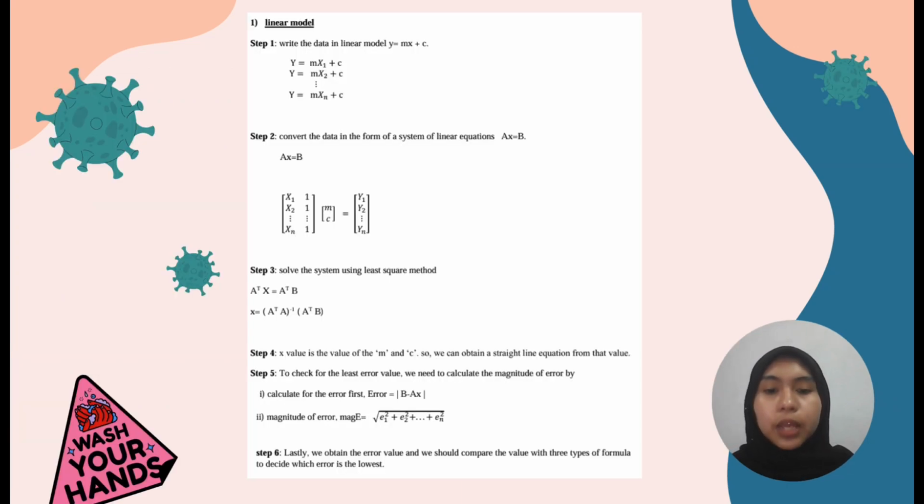Here are the steps for obtaining the magnitude of error of the linear model. Firstly, write the data in the linear model, which is the equation y equals mx plus c.